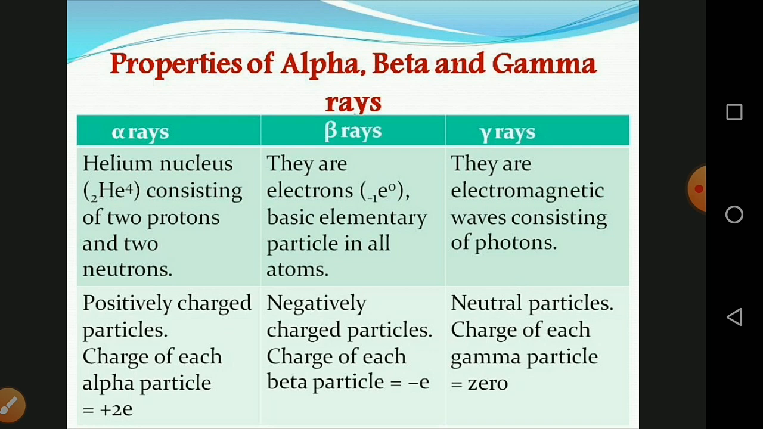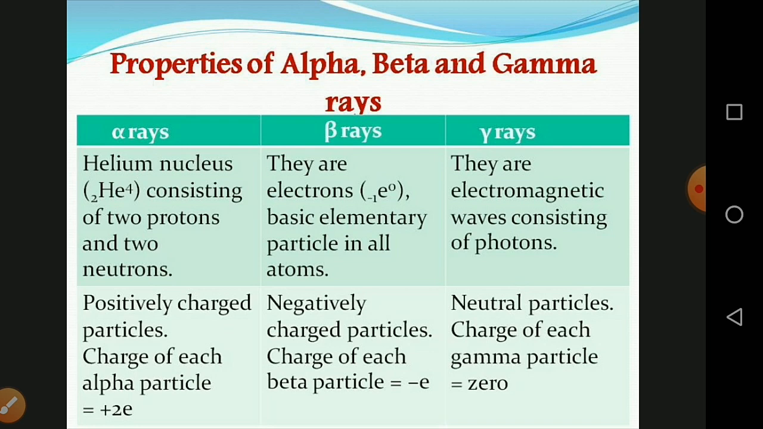The next property is charge. Alpha rays are positively charged particles; the charge of each alpha particle is equal to plus 2 electrons. Beta rays are negatively charged particles; the charge of each beta particle is equal to a negative electron.